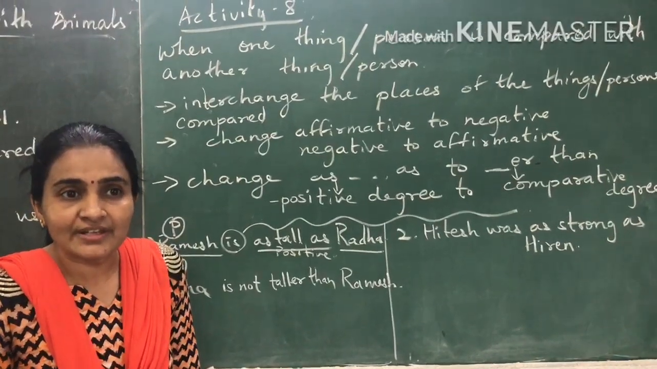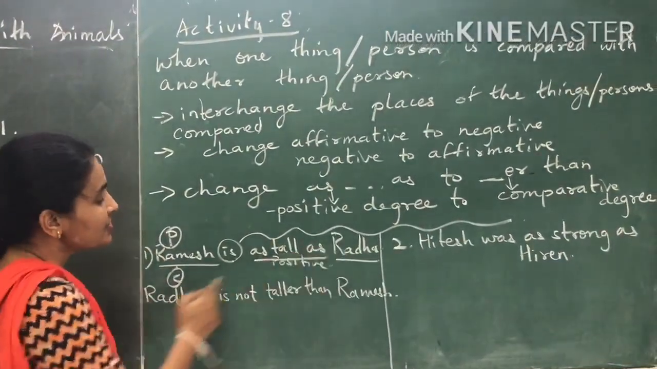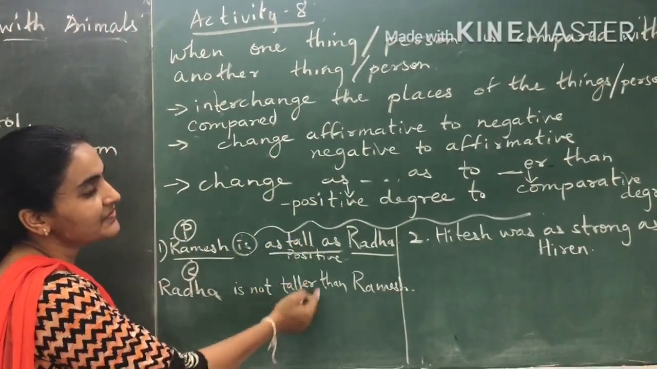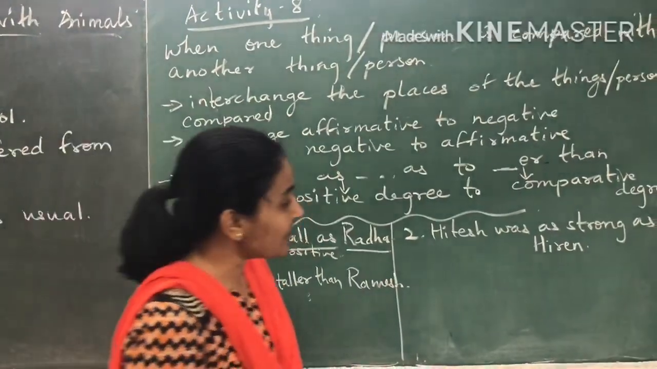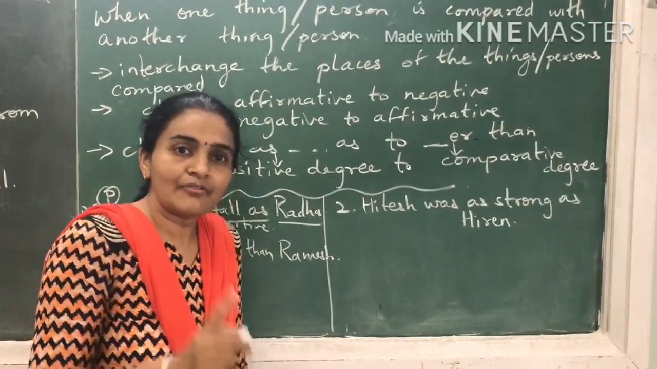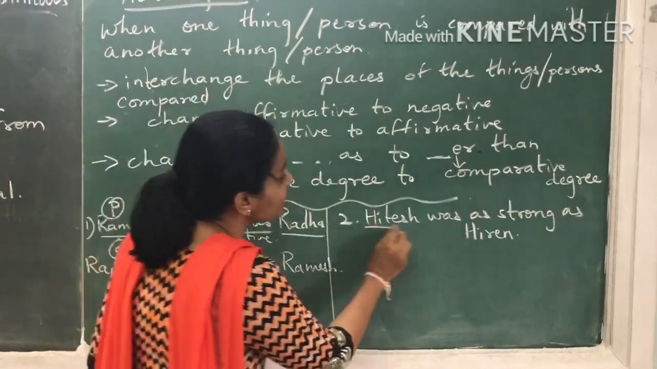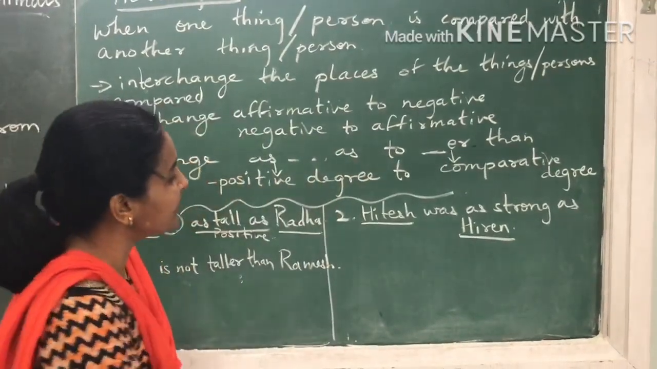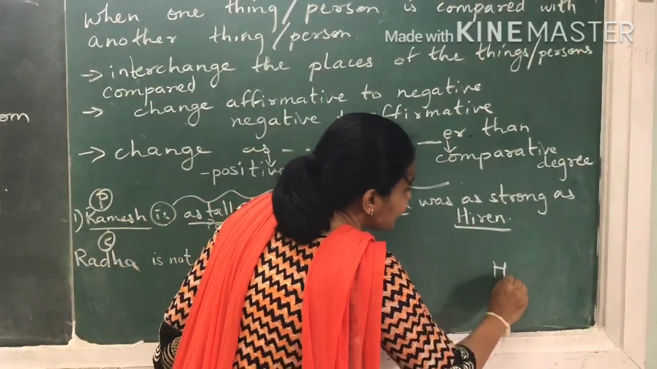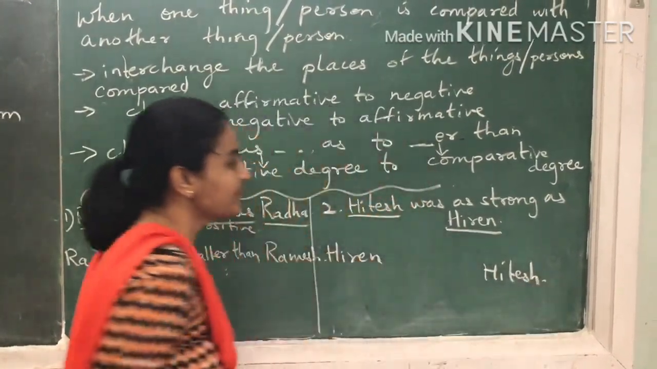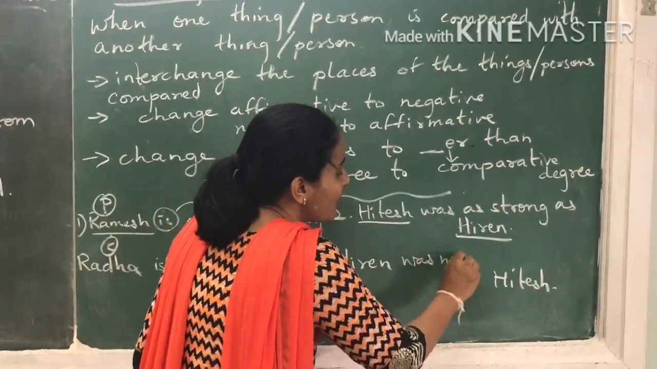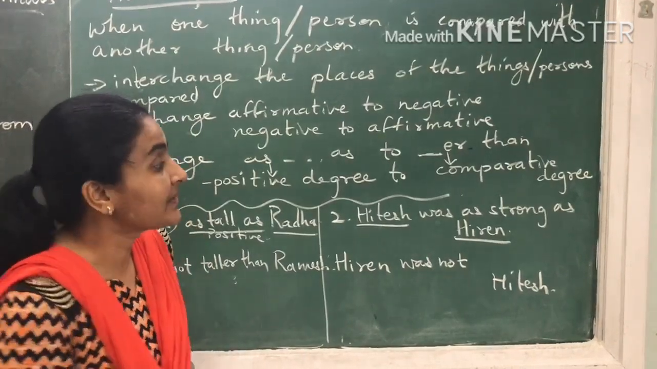So remember these three very simple rules. First rule, change the places of the things. Second, use the negative. And third, change the degree. Same way over here, Hitesh was as strong as Hiren. Now we'll apply those three rules again. First of all, which are the two people compared? Hitesh and Hiren. So we'll start with Hiren and we'll write Hitesh at the end. Okay, was will become was not, like is becomes is not.